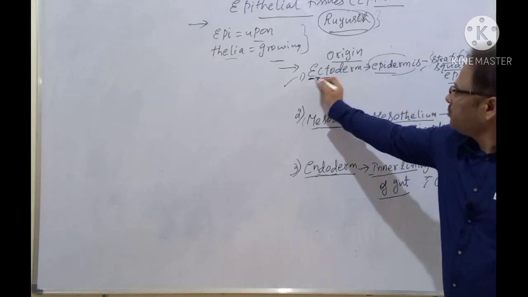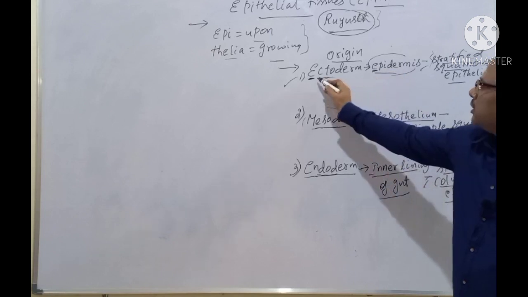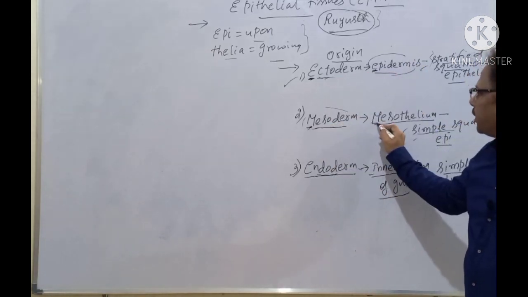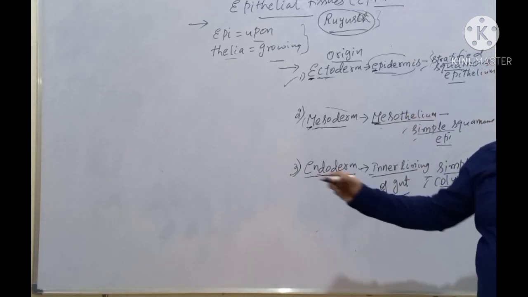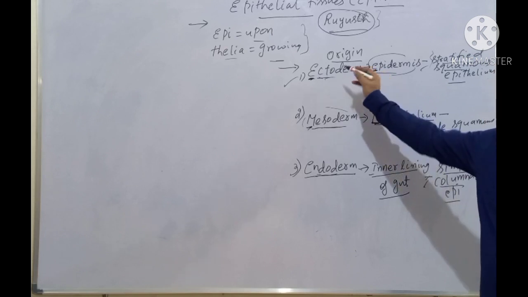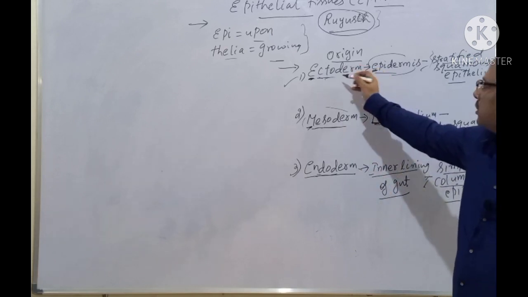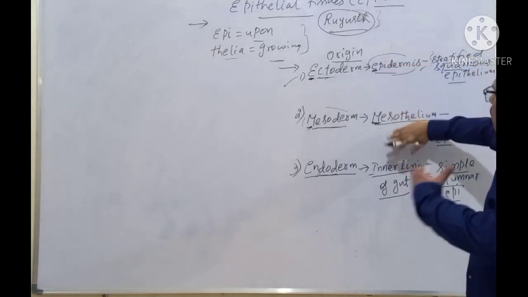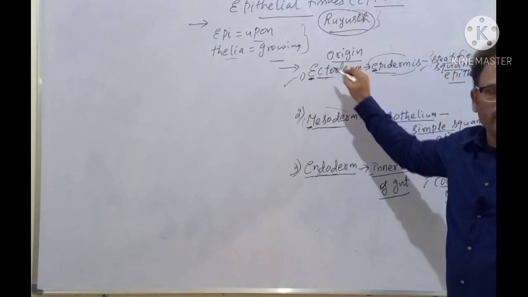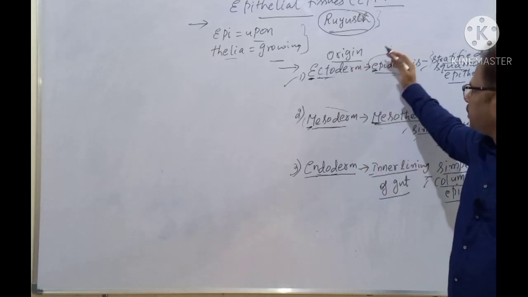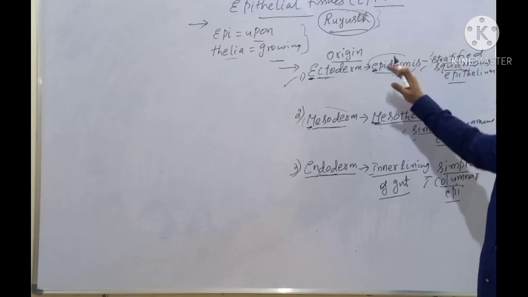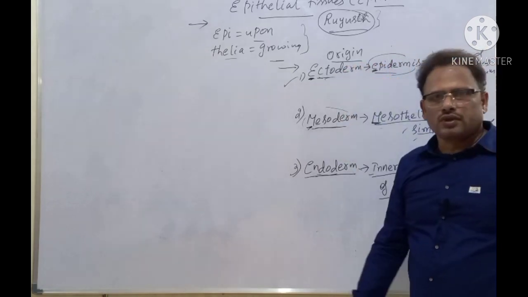E for ectoderm, E for epidermis. See here, E, E. M for mesoderm, M for mesothelium. In this way, you can easily remember here. And this is a combination. Choose the correct combination question. In the NEET, this will be given and this will be jumbled here like this. And you are supposed to match the following. Match the following here. Because this column A, column B and column C will be jumbled and you are supposed to match. Clear?